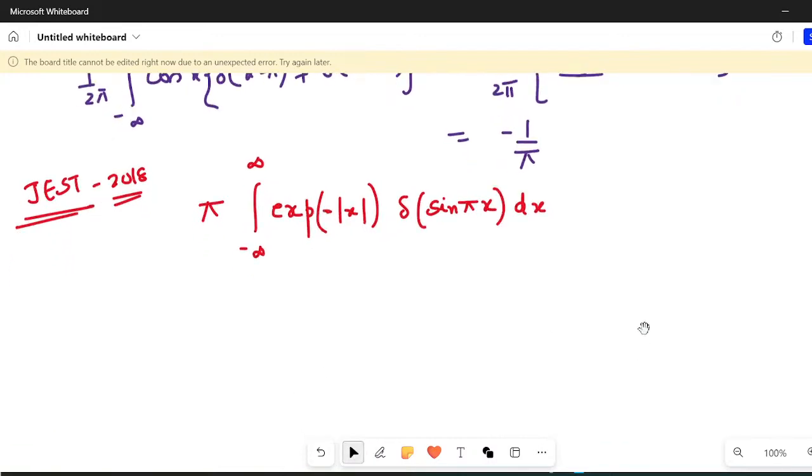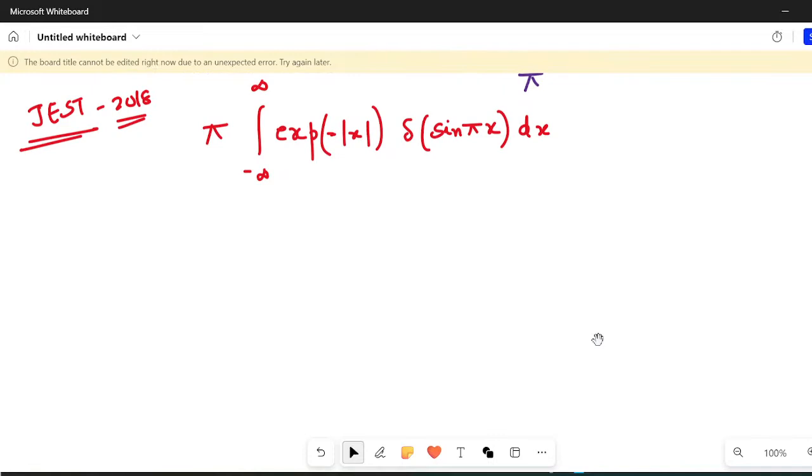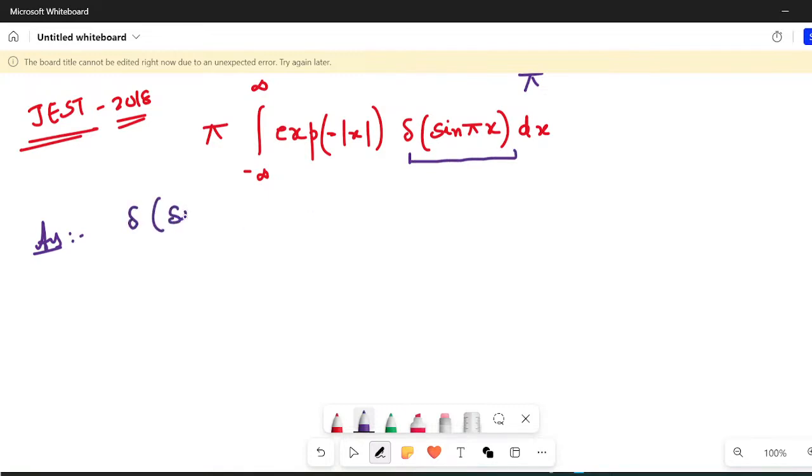How to do this? Okay, so how to go about it? Let us first understand this particular structure. So the structure says Dirac delta of sine of pi x.